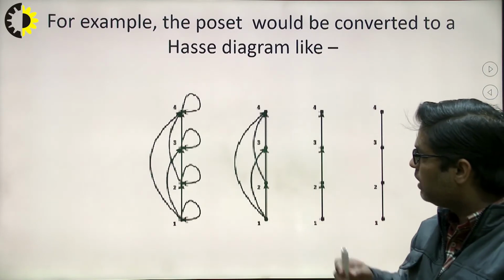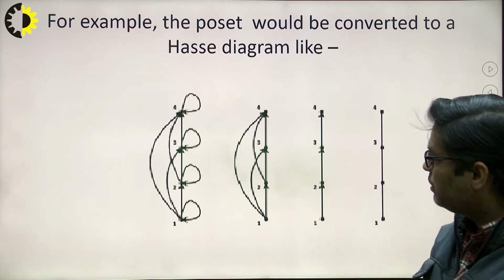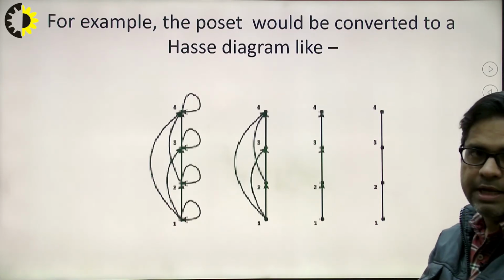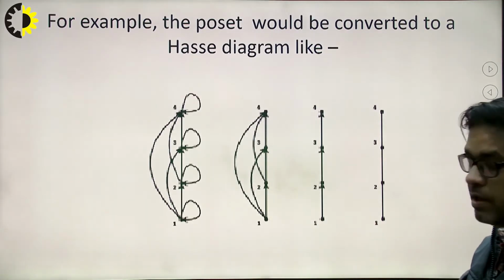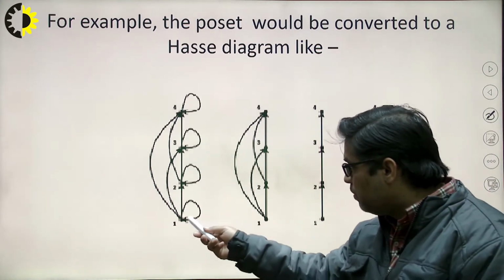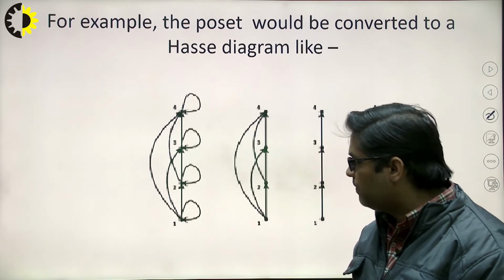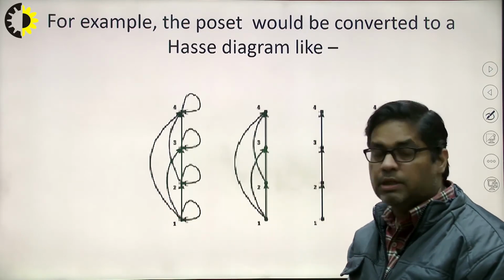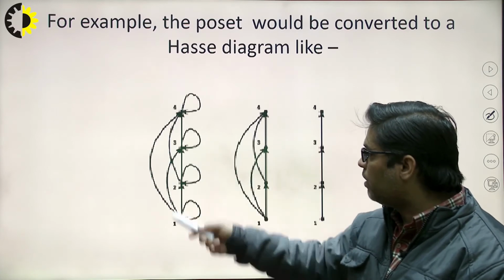In this Hasse diagram, 1, 2, 3, 4 are the elements of some set A, and the relationship between the elements is less than or equal to. Whenever we establish the digraph for the less than or equal to relationship, we can see that 1 is related to 1, 2 to 2, 3 to 3, and 4 to 4, and 1 to 2 will be there because 1 is less than or equal to 2, then 2 to 3, 3 to 4, similarly 1 to 3, and so on.